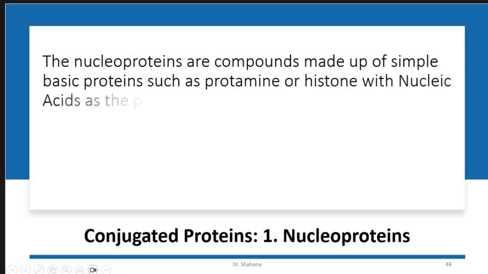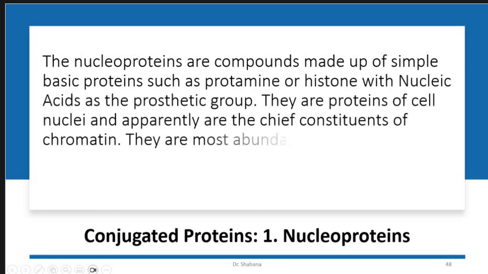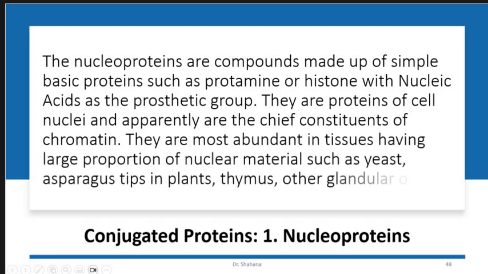First example is the nucleoproteins. They are made up of simple basic proteins such as protamine or histones with nucleic acids as the prosthetic group. These are the proteins of the cell nuclei, and they are the main component of the chromatin, very abundant in the tissue, having a large proportion of the nuclear material in almost every type of organism.